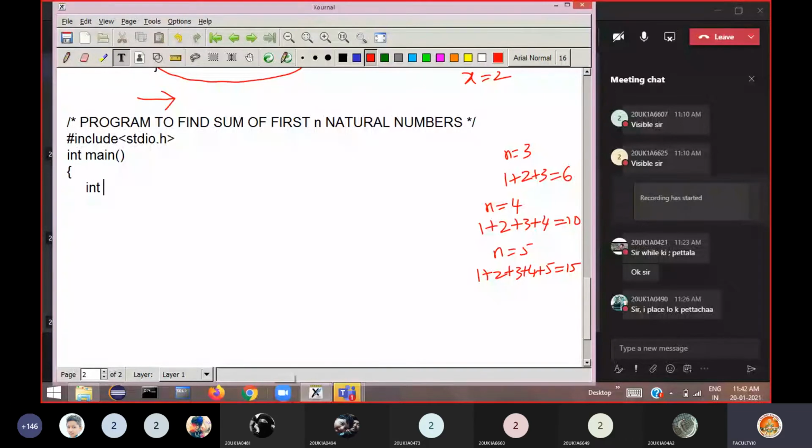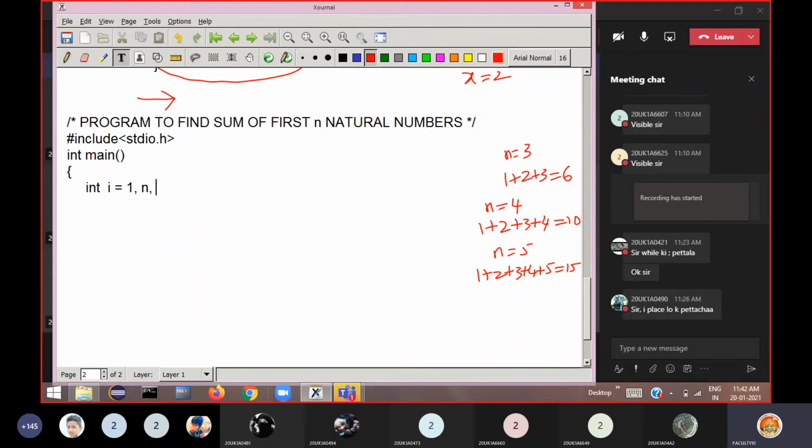So I am storing the first number. Say I am storing i is equal to 1. Then how many numbers? N natural numbers. The user has to give this n value, so that's why I declare a variable n here.